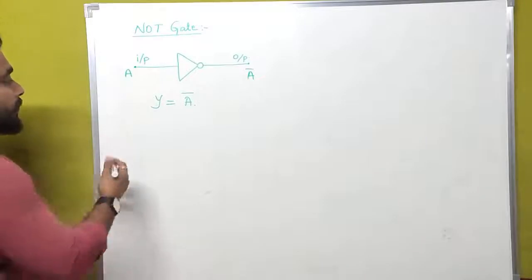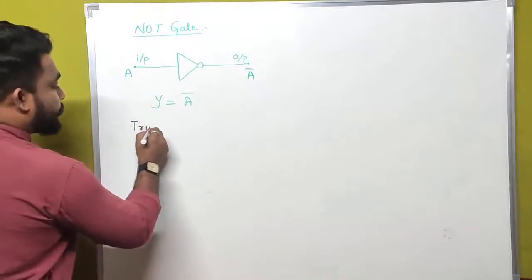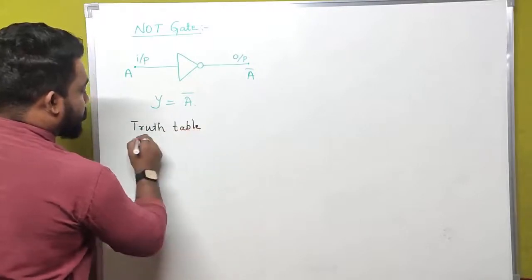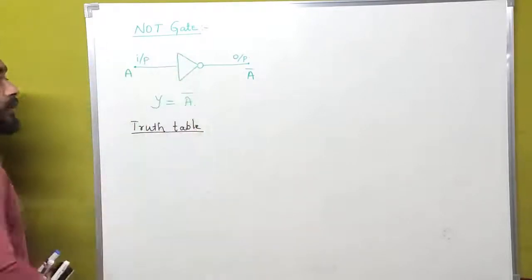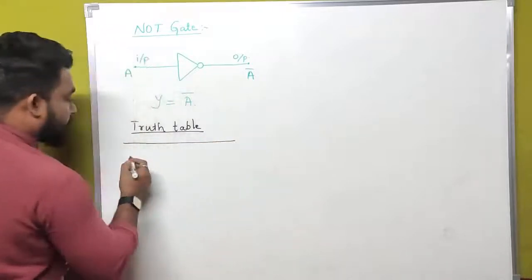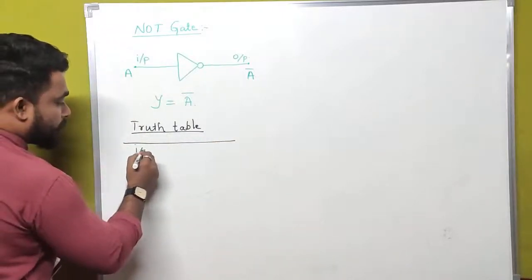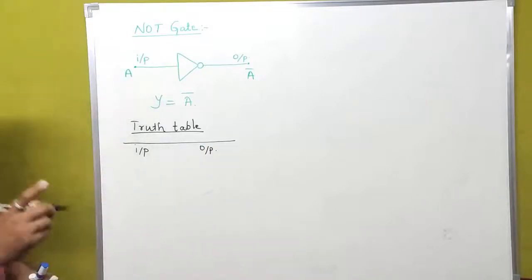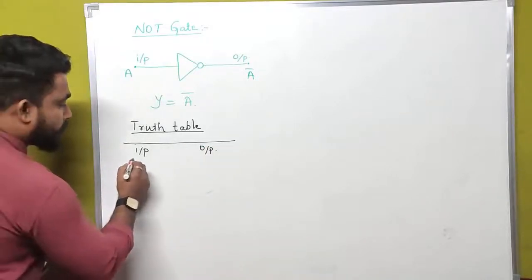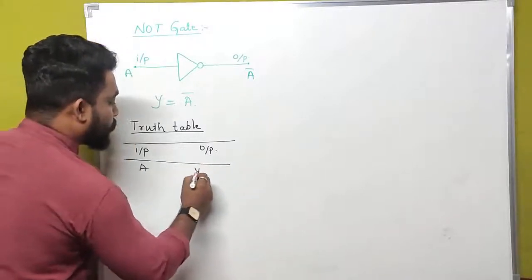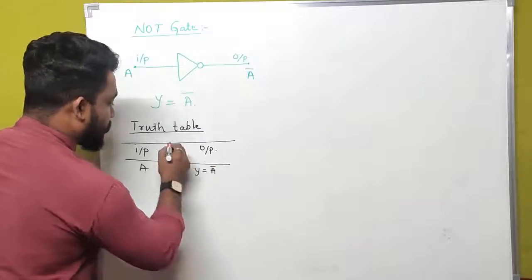For example, let us write a truth table for the case of a NOT gate. Here we have input A, and output y is equal to a bar.